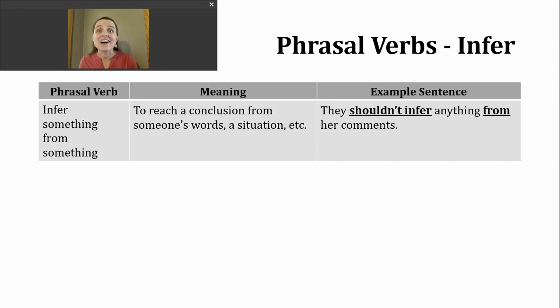So let's take a look at an example sentence. They shouldn't infer anything from her comments. So here we have our modal should. It's giving us advice, telling us kind of what would be best for us to do in this situation. And perhaps someone's words sounded really negative. We're thinking, oh no, something bad is going to happen. But the sentence here is telling us don't reach that conclusion based on the comments.